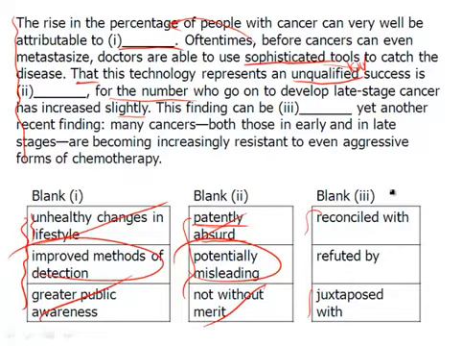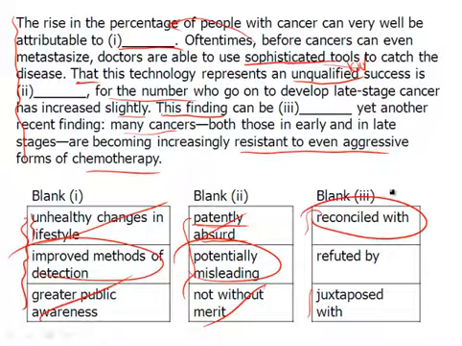And then finally, blank 3. This finding can be blanked by yet another recent finding. So this finding is what? Well, this finding, of course, is the idea that the number who develop late-stage cancer has increased. And this finding can be blanked with another recent finding that what? Well, many people are becoming resistant to aggressive forms of chemotherapy or treatment. So you can see that, okay, well, this finding makes sense now. It can be understood, and the word we're going for here is reconciled with. So now we can make sense of this finding. If we look at this other finding, that is reconciled.